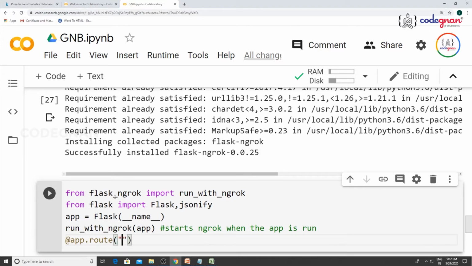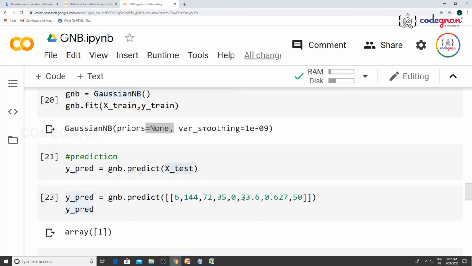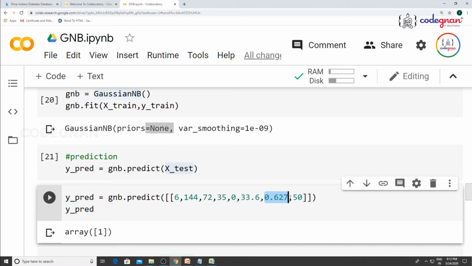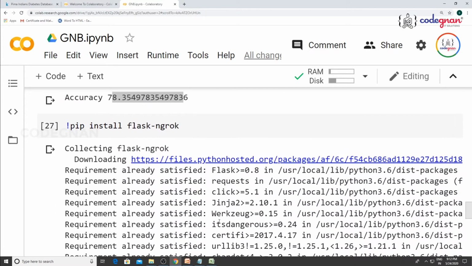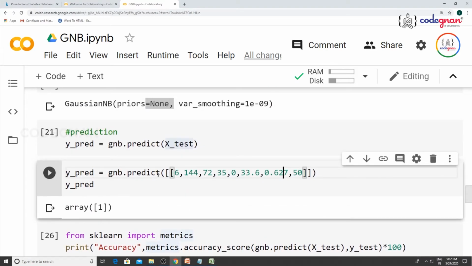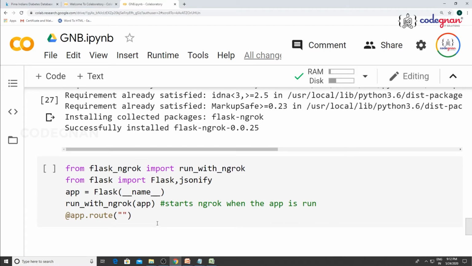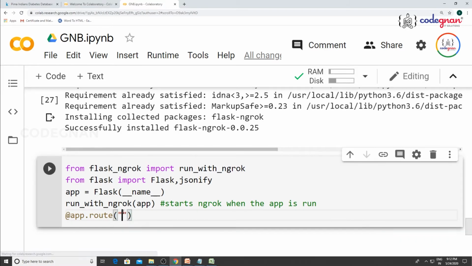So what are your inputs? Your inputs are always here. What are your input parameters? All your input parameters are integers, right? Only some values are float. Wherever you have float, define those as float values, because here you have given your input only in the format of a function, the predict function, and you gave your numeric values and saw the output. I wanted to see the same output in the URL. That's where you deploy the applications. So define integers.